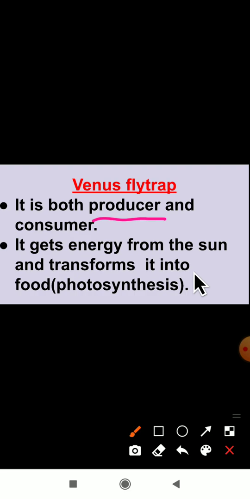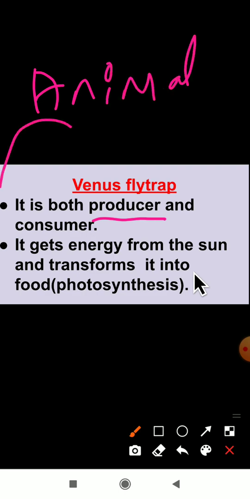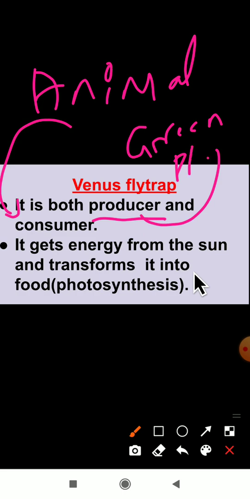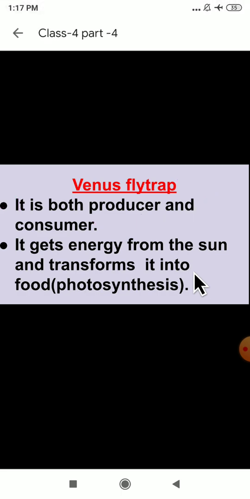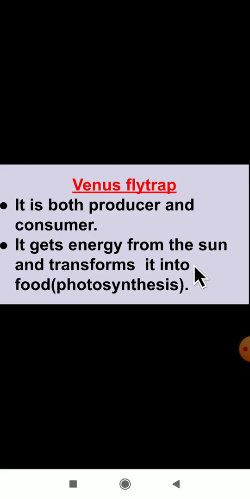So, an example for consumer is animals. All the green plants are producers and animals will come under consumers. So this Venus flytrap is one of the organisms that comes under both producer and consumer.